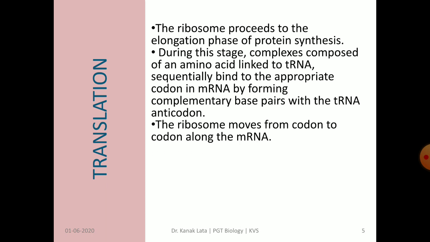During this stage, complexes composed of an amino acid linked to tRNA subsequently bind to the appropriate codon in the messenger RNA by forming complementary base pairs with the tRNA anticodon. The ribosome moves from codon to codon along the messenger RNA.